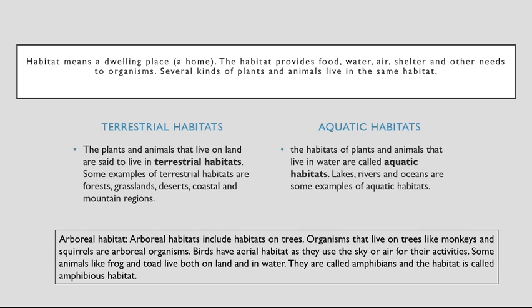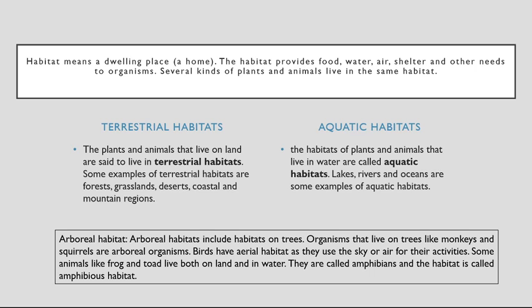It is an extra part, that is arboreal habitat. Arboreal habitats include habitats on trees, the plants and animals which live on the trees. Organisms that live on trees, like monkeys and squirrels, are arboreal organisms.